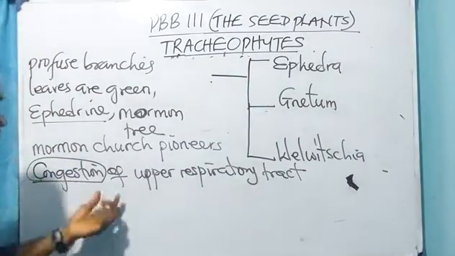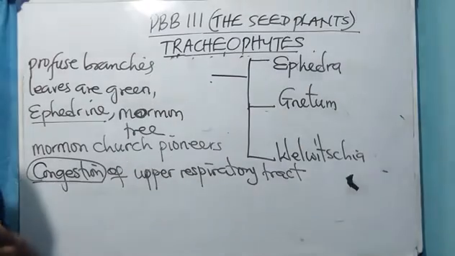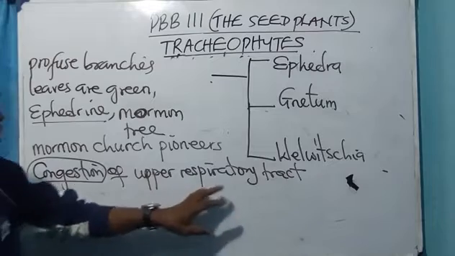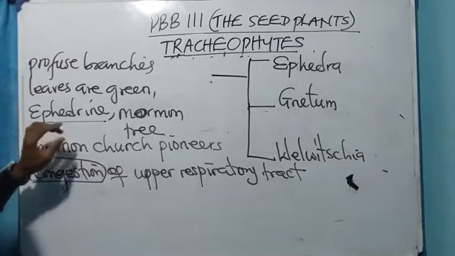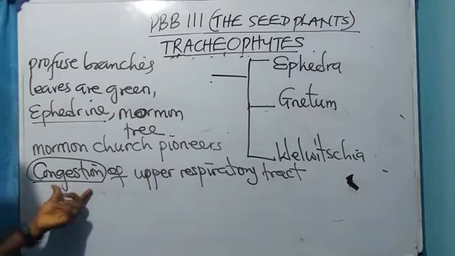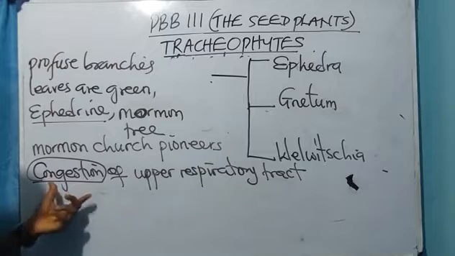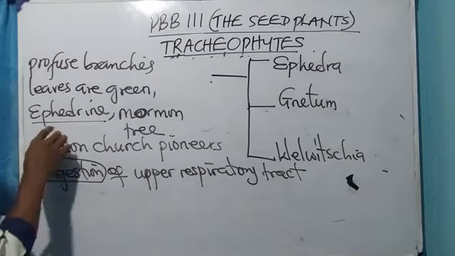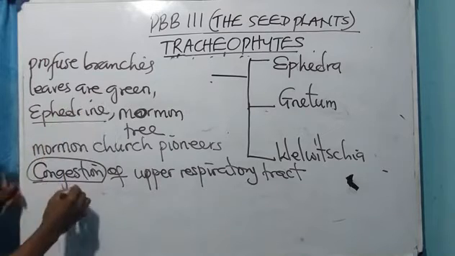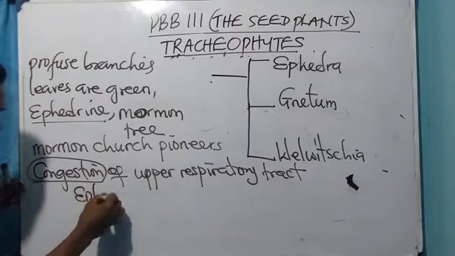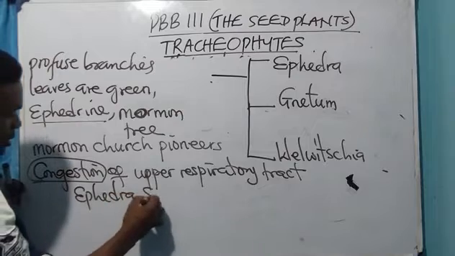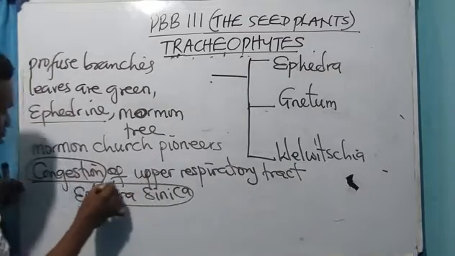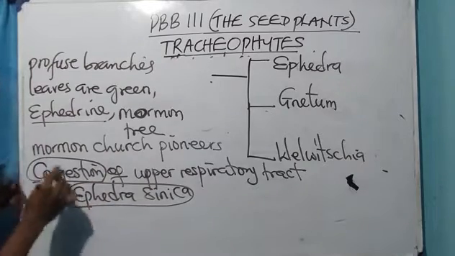When there's a congestion in the respiratory tract, there is difficulty in breathing. Air does not flow easily through the bronchial region of the respiratory tract. So the function of this ephedrine is to neutralize the hindrance, to treat it. A good member of this Ephedra is Ephedra sinica. Ephedra sinica is a representative member of these guys.